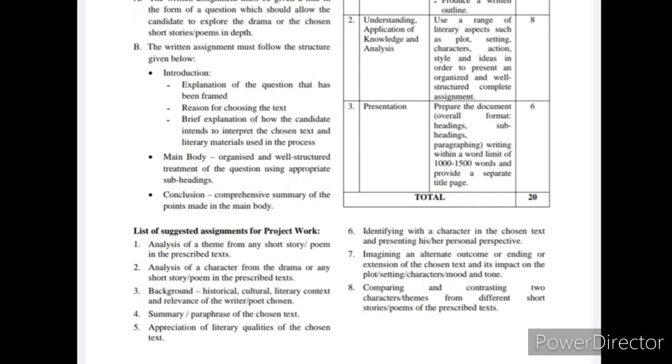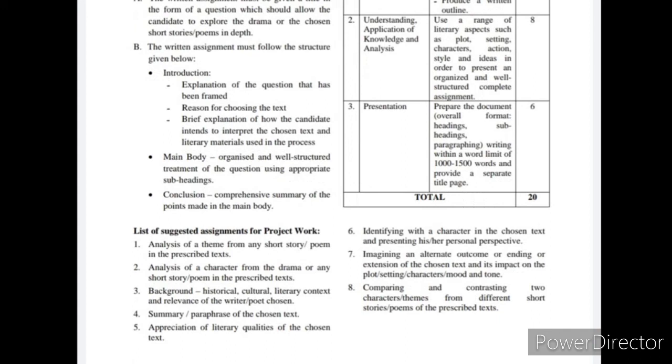These are very important. There are a total of 8 separate items or points given with which you can prepare your projects. Any one can be chosen.